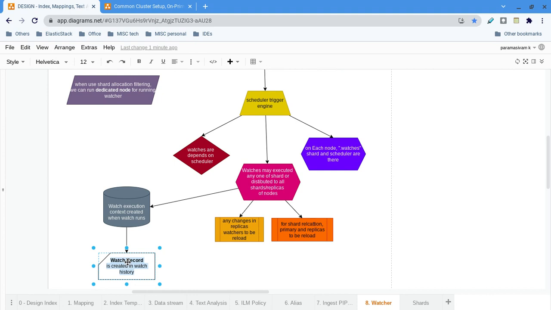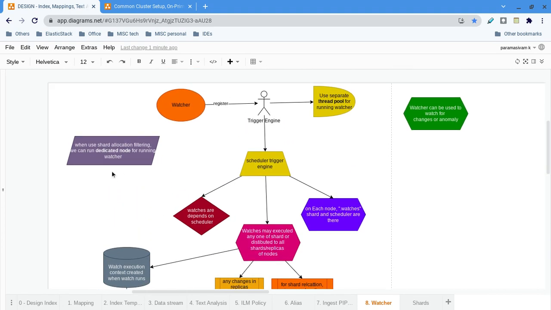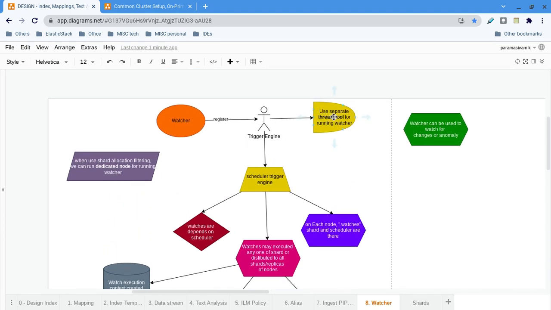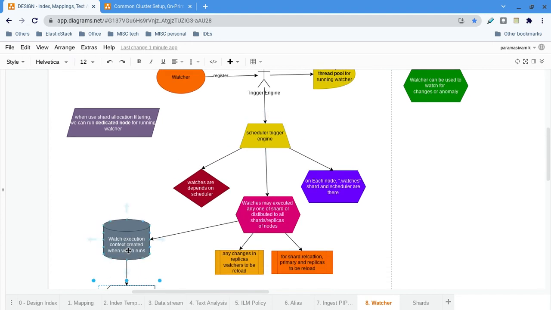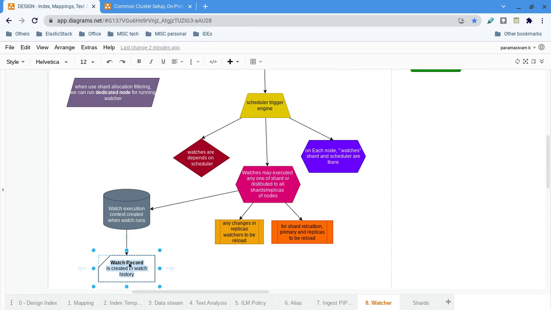Till now you are clear, right? Here the thread is pulled by the scheduler engine and given to the particular watcher to execute. Once it's put into the queue, it will create the watch record. Then once it is complete, it will update the watch record with the proper status. This is one flow of execution.